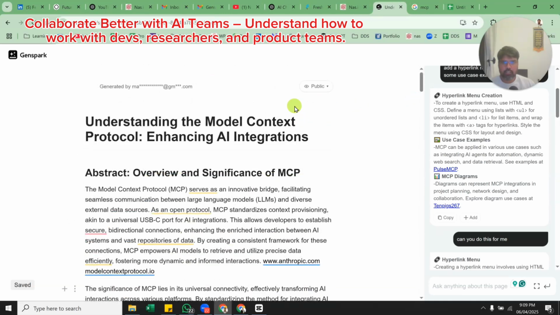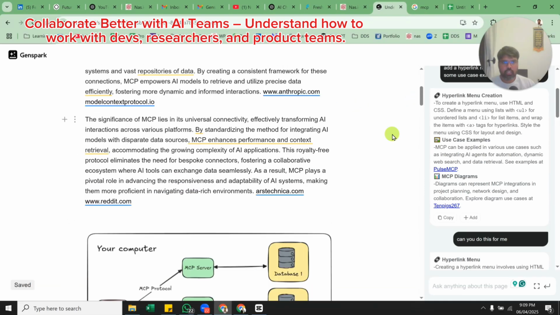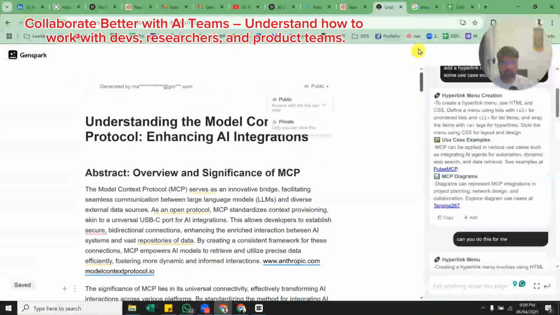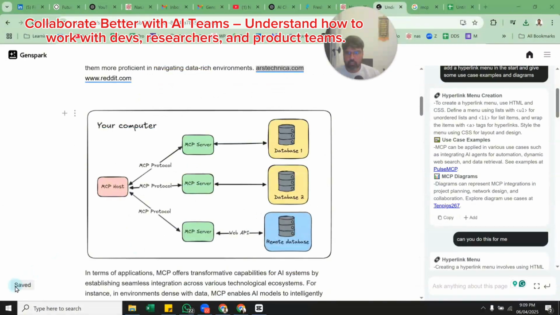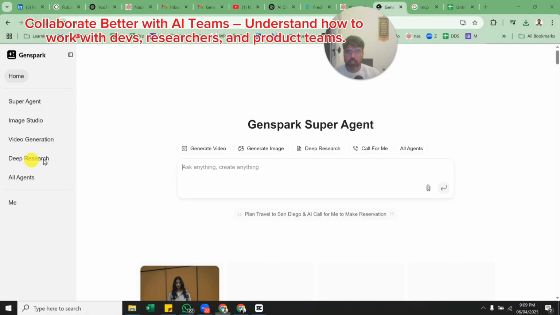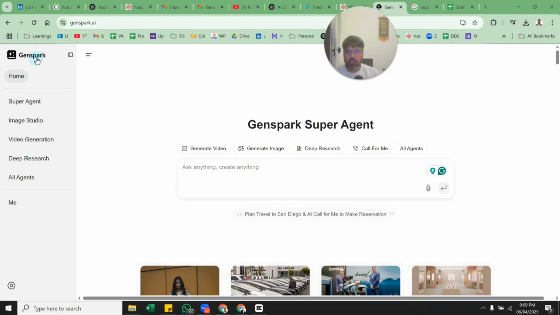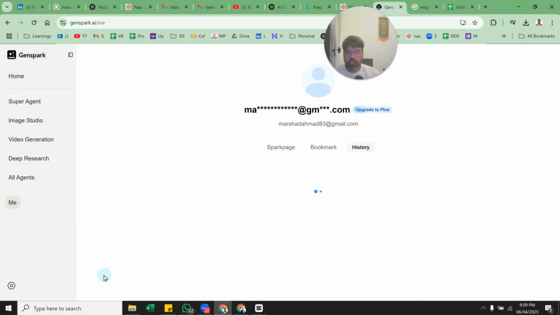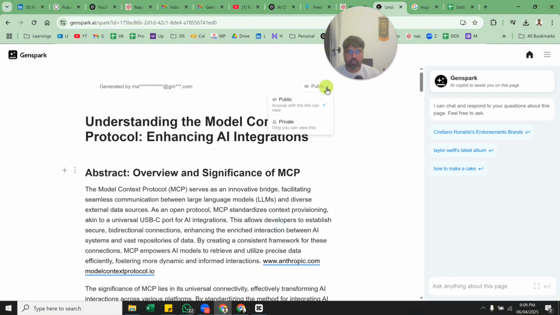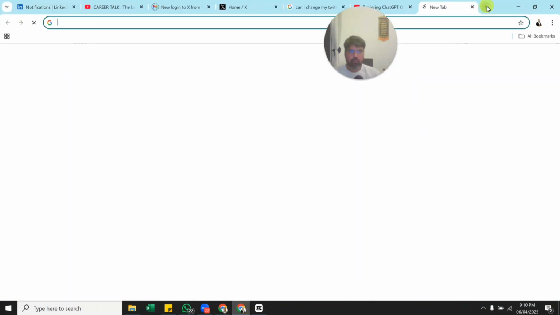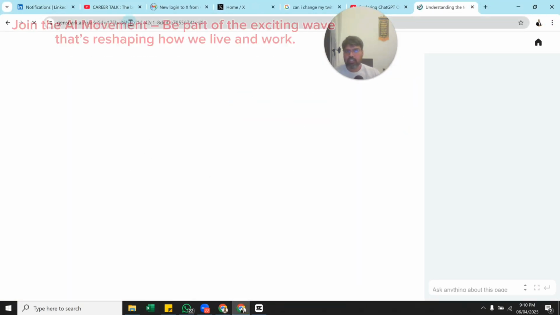This is public, right? If I want to share this with the community, how is it going to be possible? Let us see this particular thing. So it is saved automatically. Let me go to GenSpark, let me go to my Spark page, and then I'm not sure how to copy this page. Let me just copy it and open it in a new browser. I think this link is the page, right?